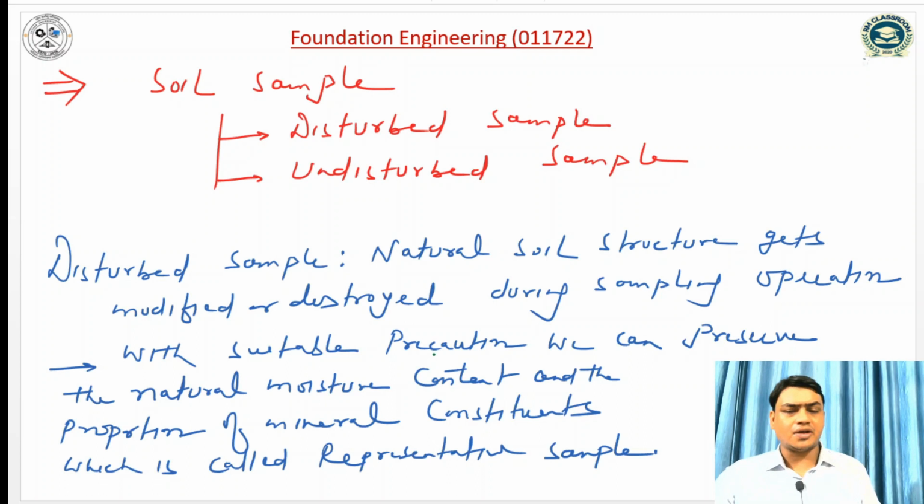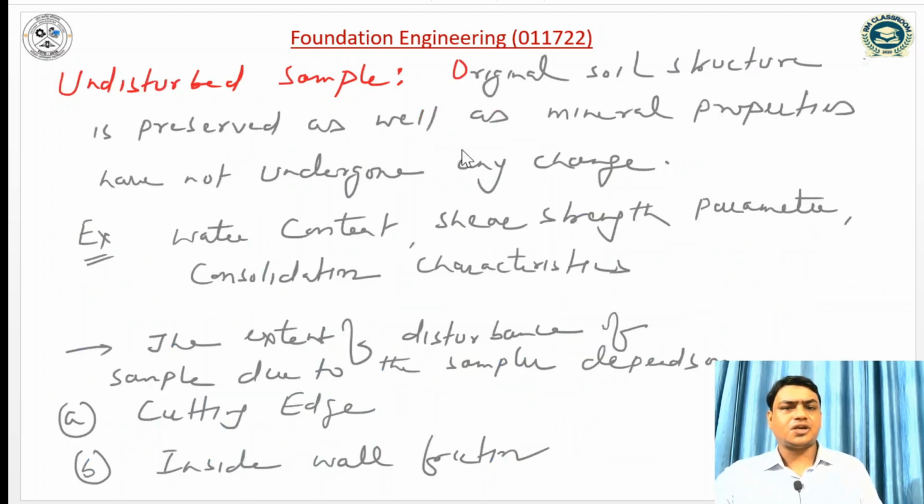For example, the index properties of the soil will lie in the disturbed soil sample. With suitable precaution, we can preserve the natural moisture content and the proportion of mineral constituents, which is called a representative sample. Similarly, in an undisturbed soil sample, the original soil structure is preserved and the mineral properties have not undergone any changes; that type of soil sample is called undisturbed.